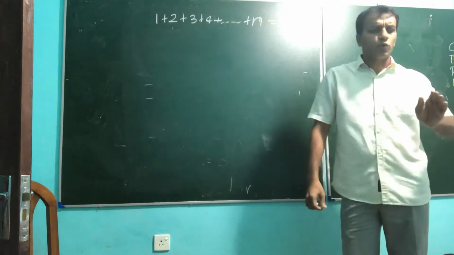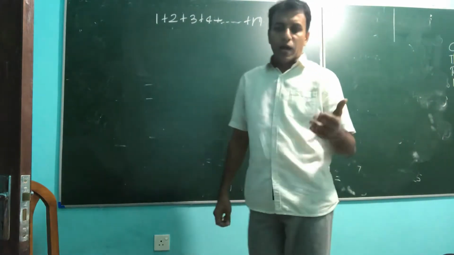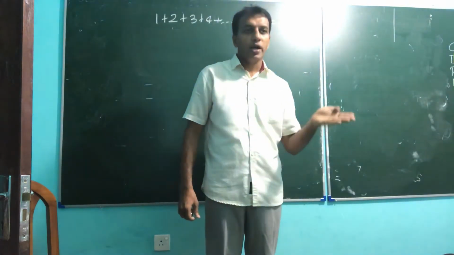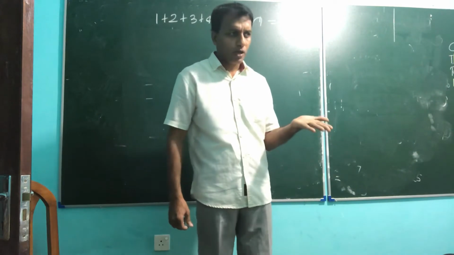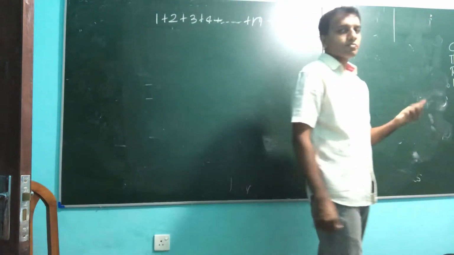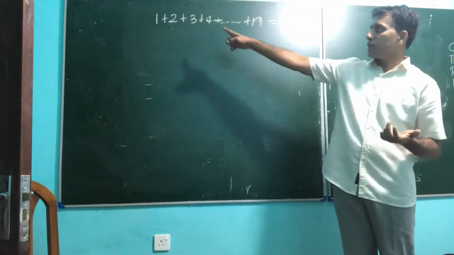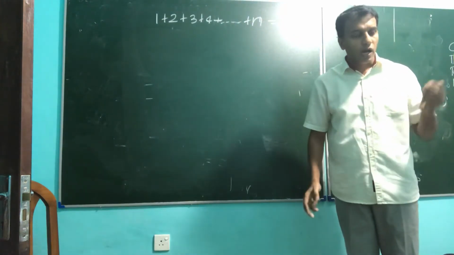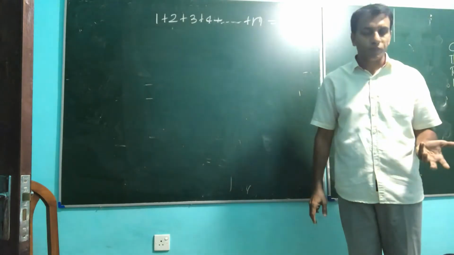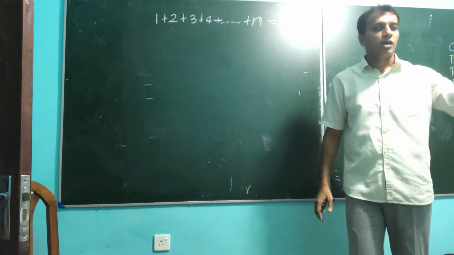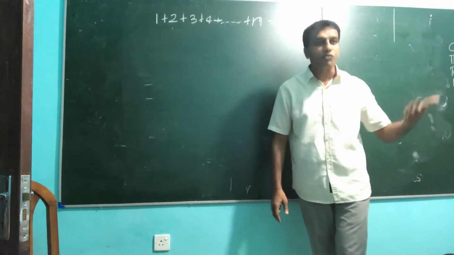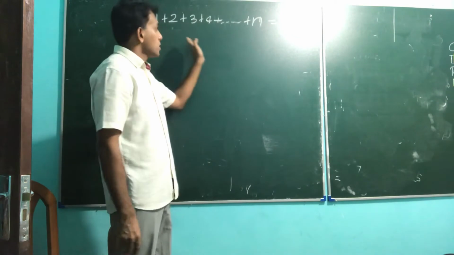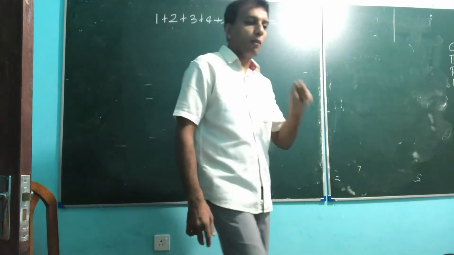You learn it in arithmetic series: sum of n numbers is n by 2 into a plus l. The same thing here: 1 plus 2 plus 3 plus 4 up to 100 numbers. What is the summation? 100 by 2 into 100 plus 1, that is 50 into 101, right? Therefore here n by 2 into n plus 1 is a statement, a formula.